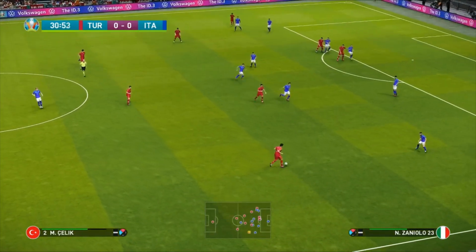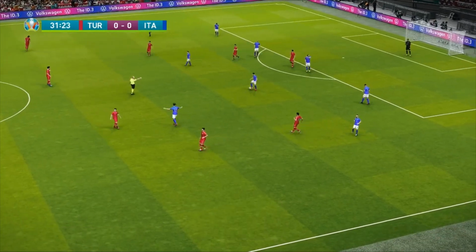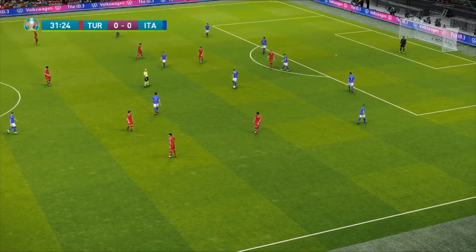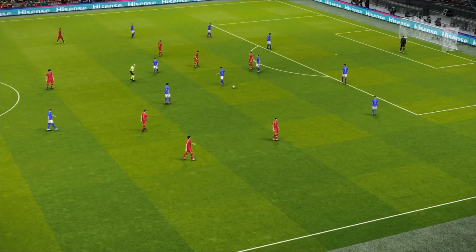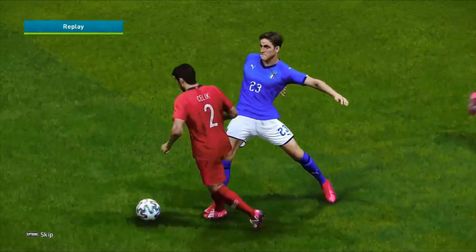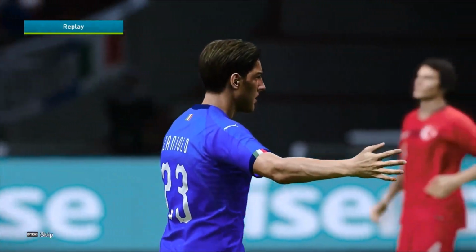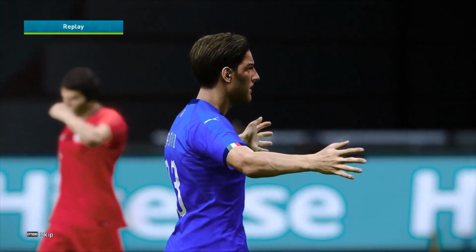Matthias Selik of Loskilil. And he's easily tackled there by Zaniolo. But the referee is going to give a free kick here. Let's have a look at this tackle. It was a very light one there from Zaniolo. But as we can see here, yeah, doesn't get any of the ball. And it's definitely going to be a free kick here, in a pretty decent position to loft this one in here for Turkey. Can they make something of it, though? We'll find out.